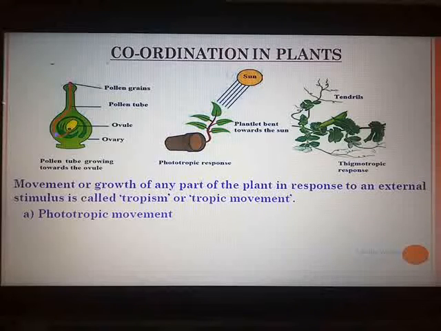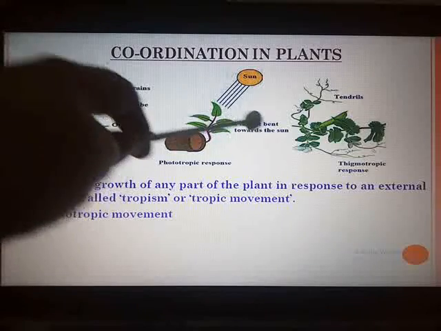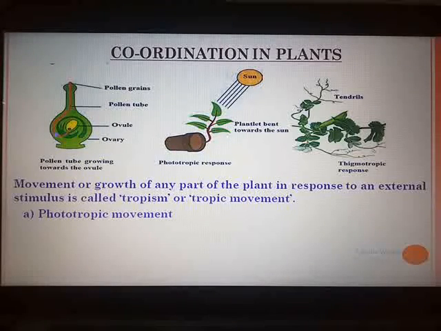If you keep a potted plant near a window in the dark, you will see that the plantlet will slowly and gradually start growing towards the source of light. You have seen plantlets bent towards the sun. So the shoot system of the plant responds to the light stimulus, it grows towards the source of light, and this movement which is shown by plants is called phototropic movement.